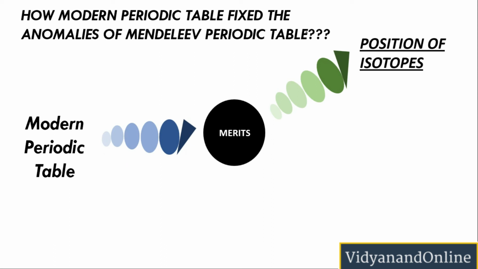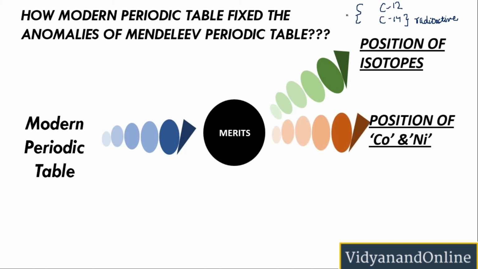For example, you must have seen isotopes of carbon. Isotopes of carbon are C12 and C14. The carbon having the atomic mass of 14 is actually radioactive. Now since the modern periodic table is not dealing with atomic masses, there is no problem in placing the elements having different isotopes in the same slot, and that is why in the modern periodic table the isotopes of the elements do not have separate places on the table.